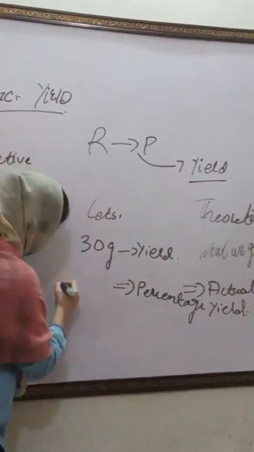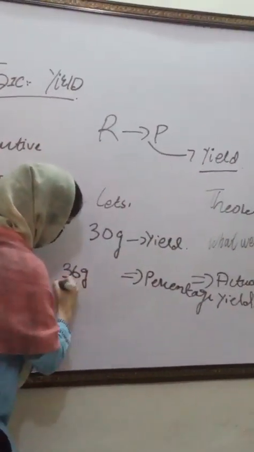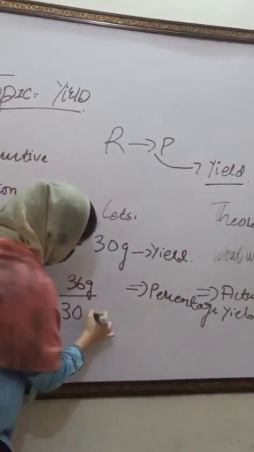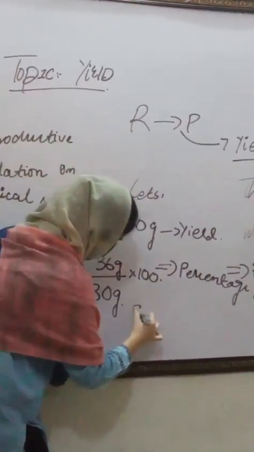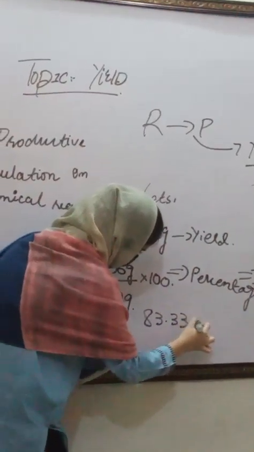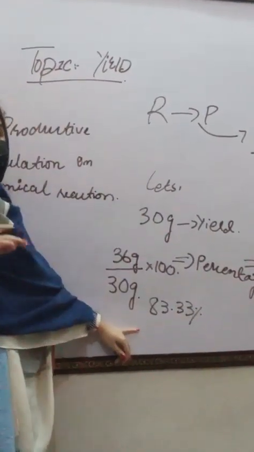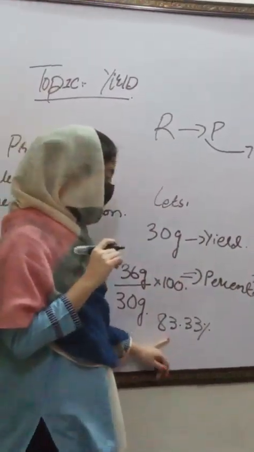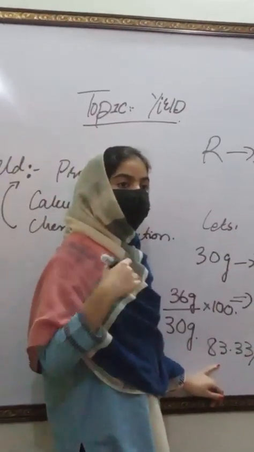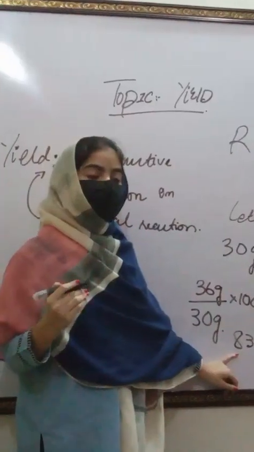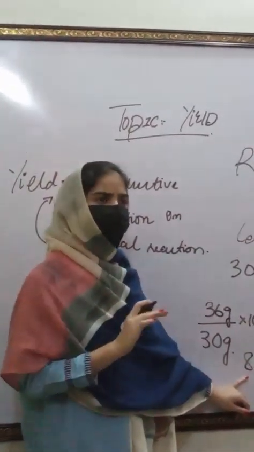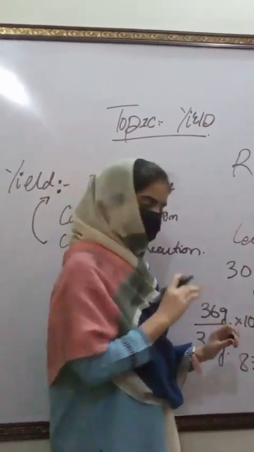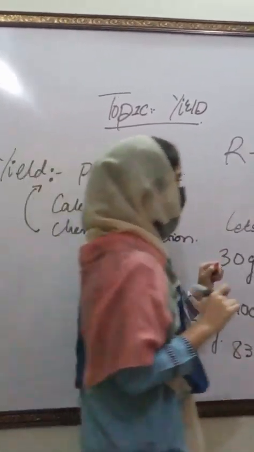Like this, I expected 36 grams, but I actually got 30 grams, and then I simply multiply by 100. Now the result is 83.33%. Means our reaction was really good. How do we find that our reaction was really good? If it's close to 100, then the reaction was really good, but if it's less than 100, then our reaction is not so good. So that's why.